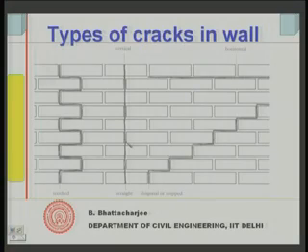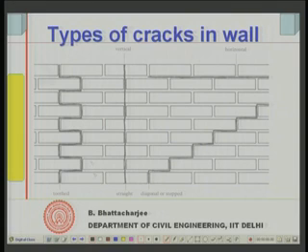Now, this diagram will tell you all the types of cracks, right. For example, when I said toothed, this is a tooth crack. It will look like this. Usually the cracks in brick masonry come through the joints, because that is the weakest link, as we have told you earlier, and therefore you will find the cracks come like this. This is a tooth crack. It is getting separated along this direction.